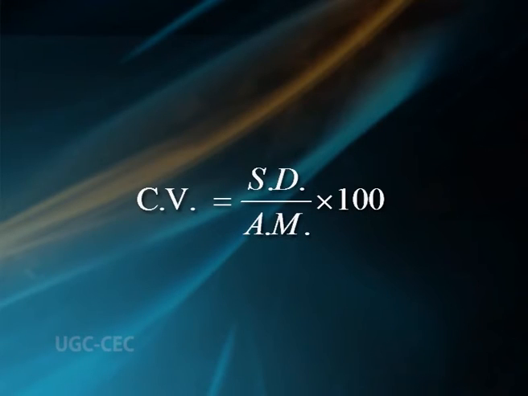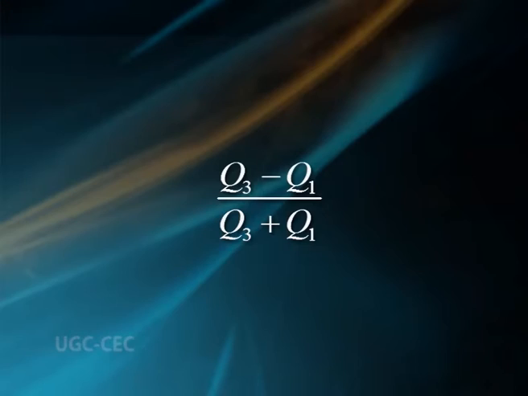SD by AM, which is expressed in percentage, is called coefficient of variation. Hence, coefficient of variation CV equal to SD by AM into 100. Coefficient of variation does not exist for a set of observations with arithmetic mean AM equal to 0. The coefficient of variation shows the quality of data and has great practical significance, and it is the best measure of comparing the variability of two series. To compare the consistency of two sets of observations, the coefficient of variation of the sets are calculated and the set with less CV is more consistent.